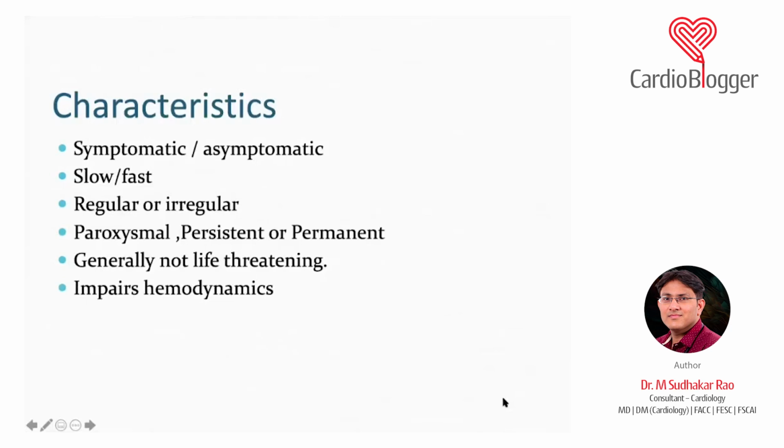Most of them are usually fast, but rarely they can be slow rate also. And it can be regular or irregular. Most of the time when it is irregular palpitation, the diagnosis becomes atrial fibrillation. There are some other differential diagnoses of irregular palpitations, like atrial flutter with a variable conduction and multifocal atrial tachycardia. But clinically, the most common irregular arrhythmia is atrial fibrillation.